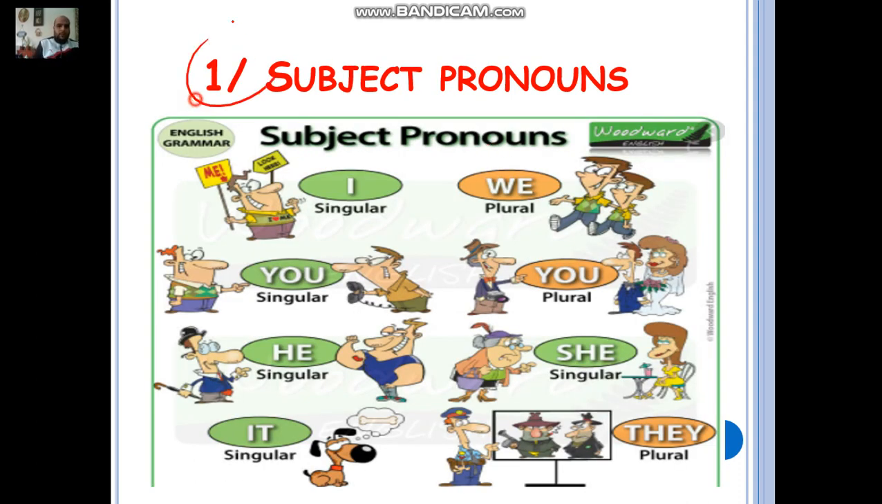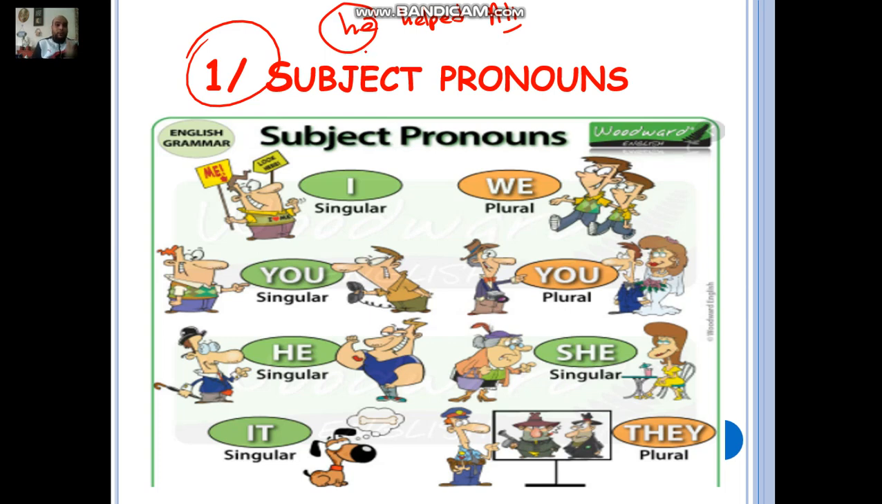Here, the first thing we're going to study are the subject pronouns, and I think that everyone knows what is a subject pronoun. Whenever you have a subject pronoun, it's going to replace a noun which is doing the action in the sentence. For example, when I say he helped Ali, he here is the doer of the action, okay?